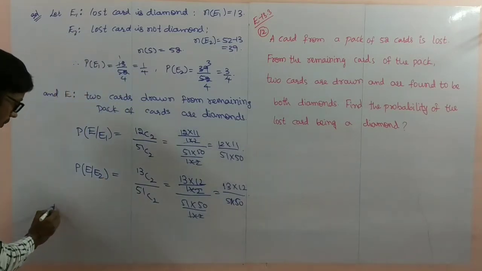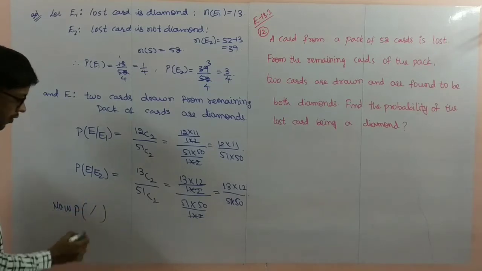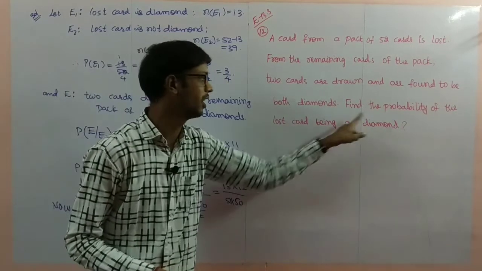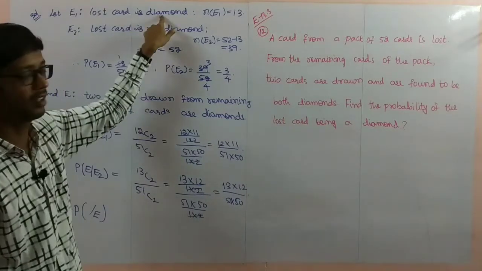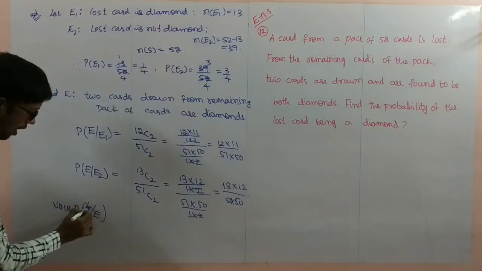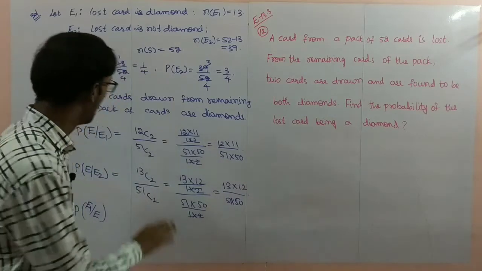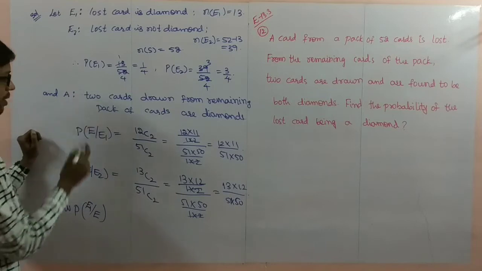So now which probability do we have to find? First, I am writing E: both are diamonds. Find the probability that the last card is diamond, which means E1 given E. Here I am writing E. Otherwise, for understanding purposes you can write it here. Previously we took A to be the event.